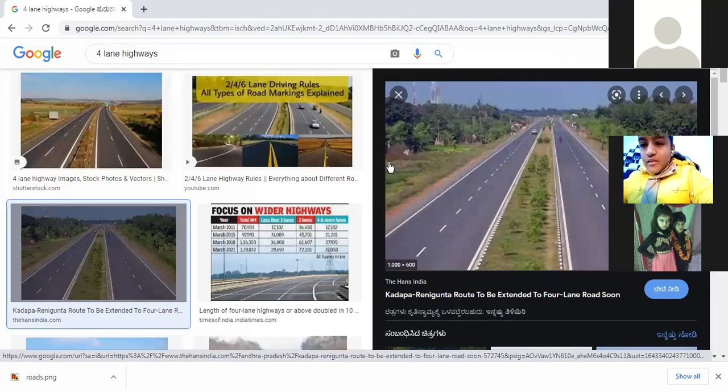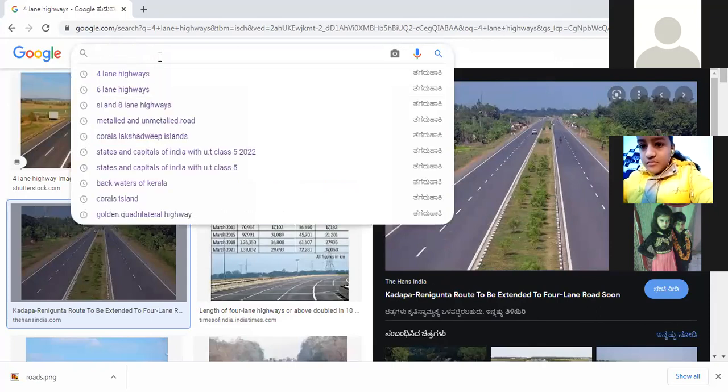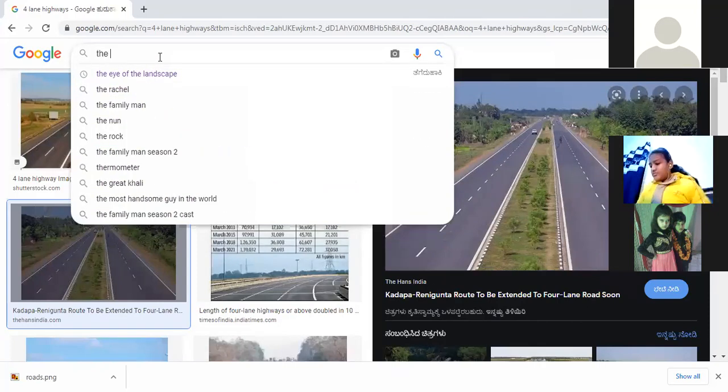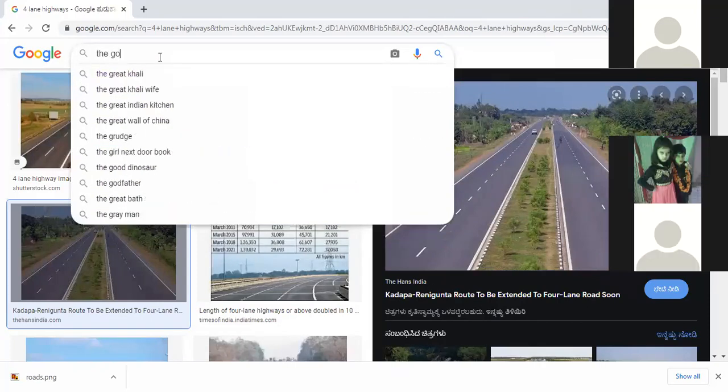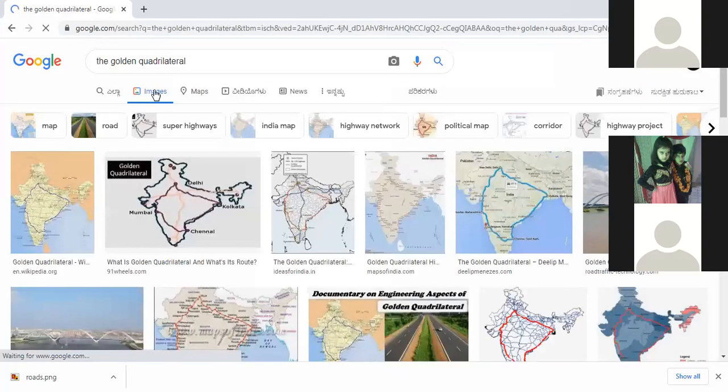Next, we talked about the golden quadrilateral. Why do we call it quadrilateral? Can anyone tell me? Ma'am, because it is in the shape of a quadrilateral, right? If you want to see, we can see this map of India.